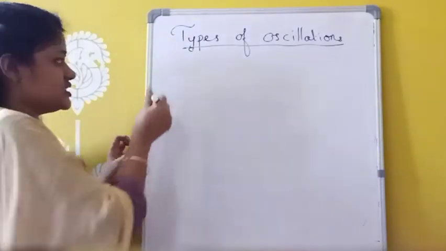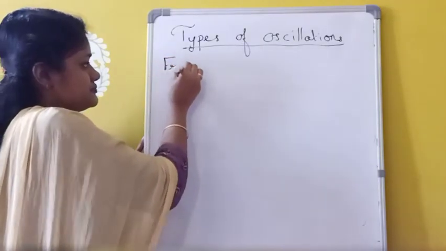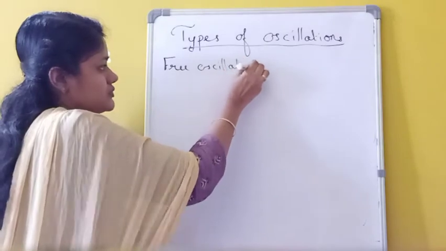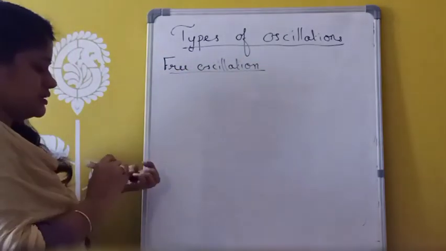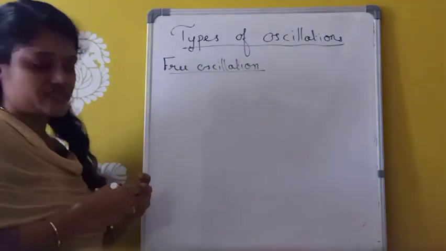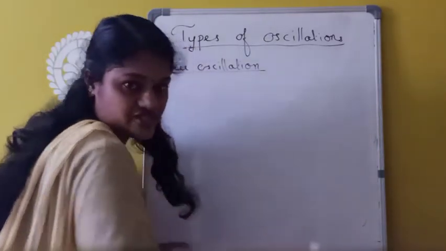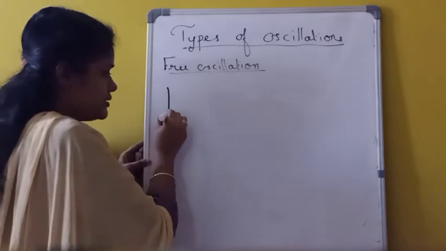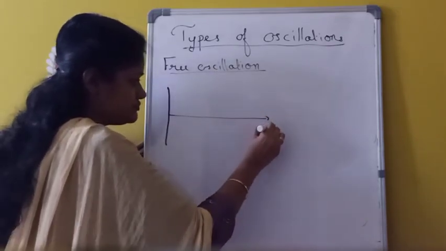First one is free oscillation. I am representing this free oscillation with respect to amplitude and time. So here I am taking amplitude, or displacement, and here time.